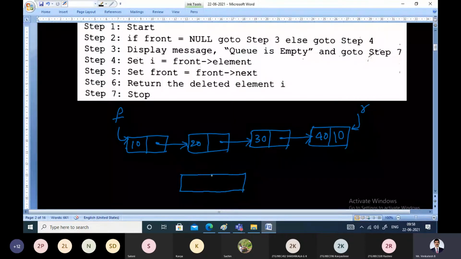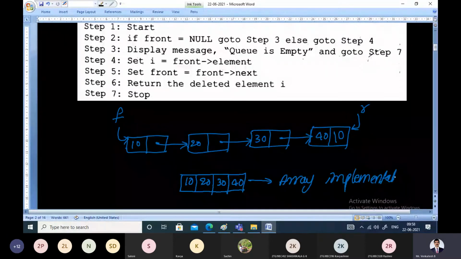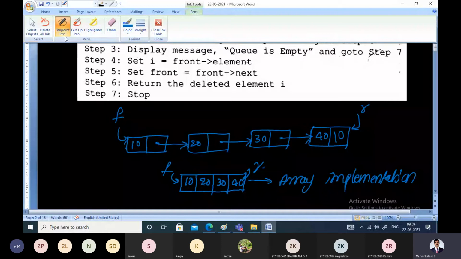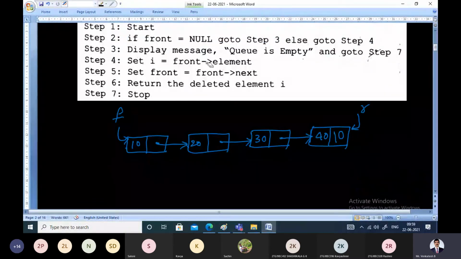In case of array implementation, this is how it looks like: 10, 20, 30, 40. This is nothing but the array implementation. Here front is pointing to this node and rear is pointing to this node. But what we are trying to do is simulate the same in case of linked implementation, that is, trying to delete the element, remove the element from the front end of the queue.